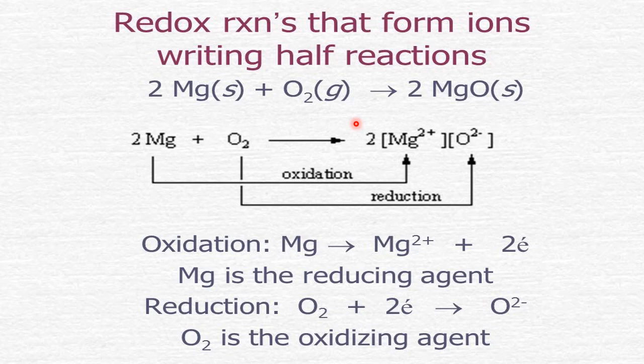Now let us see O. O is not yet reacted, so it is taken as 0. But after the reaction, it has become minus 2 here. So it has gone from 0 to minus 2, a decrease in the ON. If any species has undergone a decrease in the ON, it is called a reduction reaction. So Mg to Mg2 plus is an oxidation. O2 to 2 O2 minus is called reduction. That's why I have shown with an arrow mark. This is called oxidation and this is called reduction.